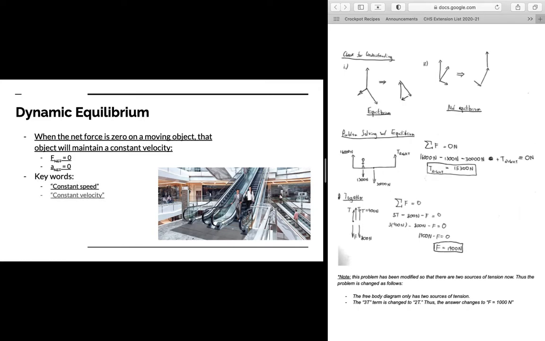Again, the net force is zero and the net acceleration of our system is zero. But the keywords to watch out for here are constant speed or constant velocity. So for static equilibrium the keyword was at rest, and for dynamic equilibrium, look for constant speed or constant velocity.